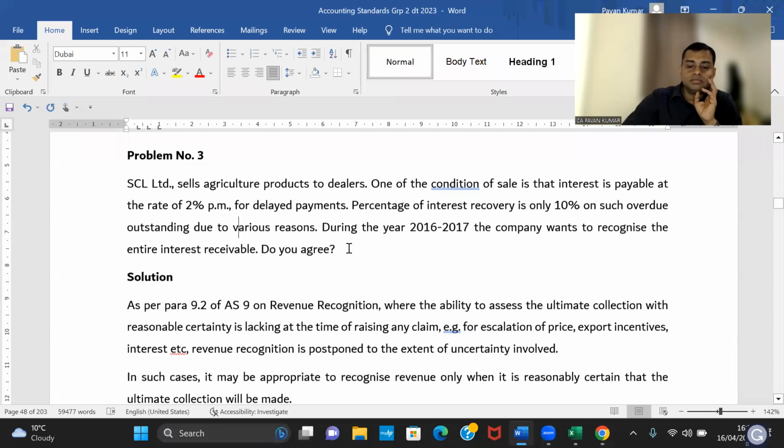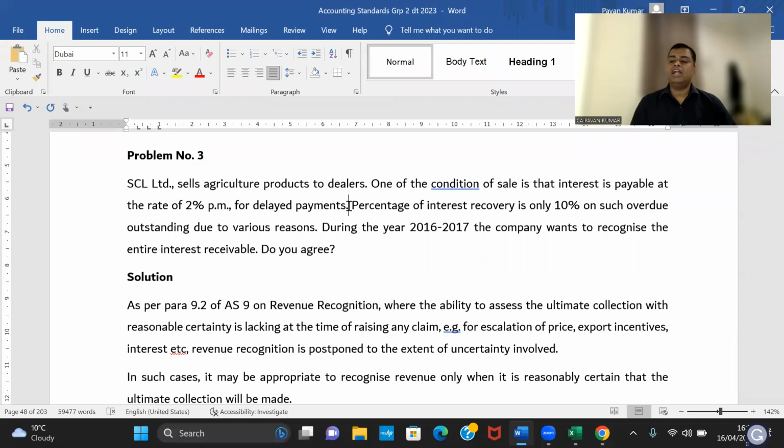No, only 10%. For that, we can create a provision. No, this is your experience. Your experience says that if you have, for example, 1 crore rupees of this type of revenue to be collected, which is actually penal interest, a penalty of 2% for delayed payments, your past experience says not even 10% recovery is there.